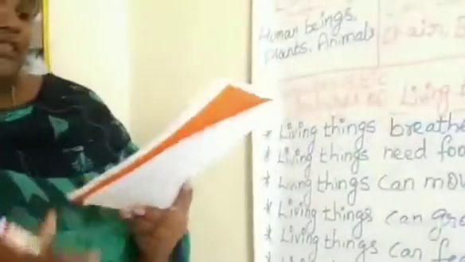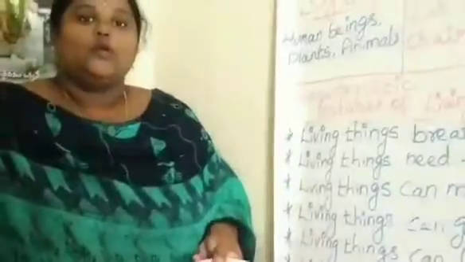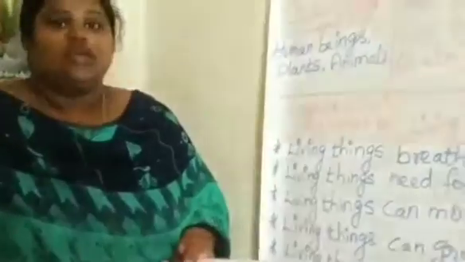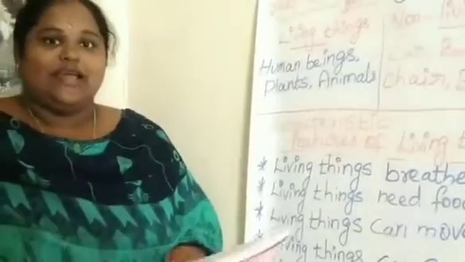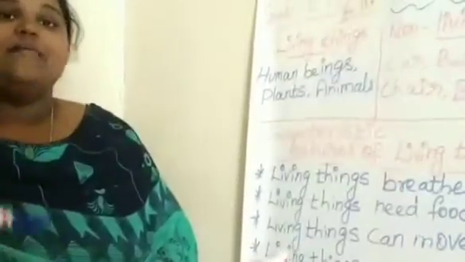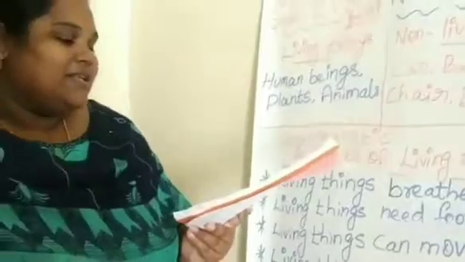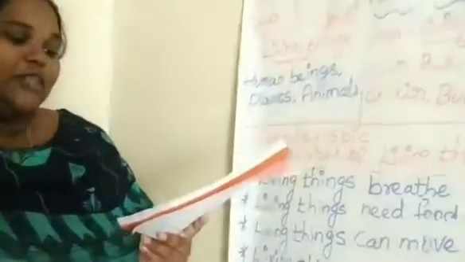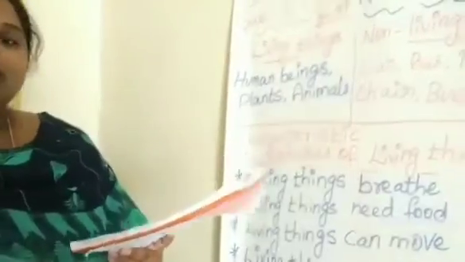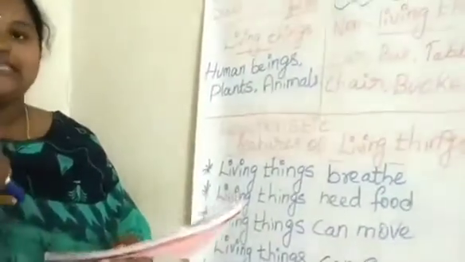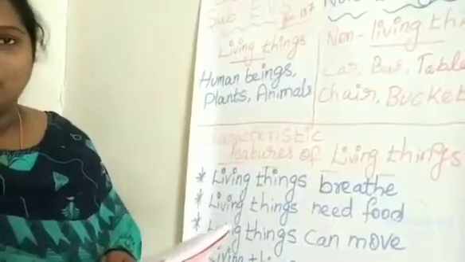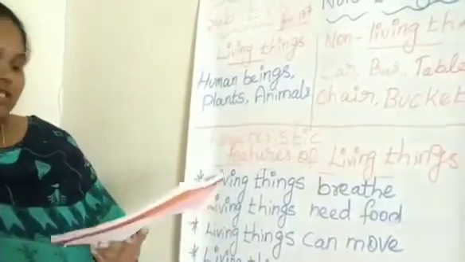Living things breathe. Living things need air to breathe and live. We need air to breathe. If we can't breathe, we will die. So we should take breathing. Animals take oxygen from air and breathe out carbon dioxide. Animals like us also will take oxygen inside and leave carbon dioxide through their nostrils.